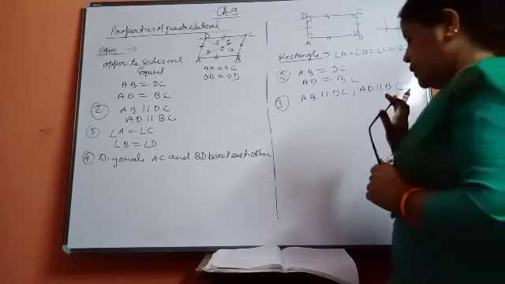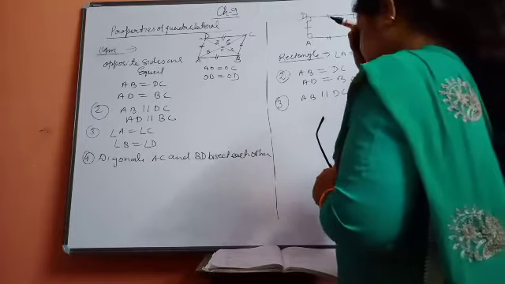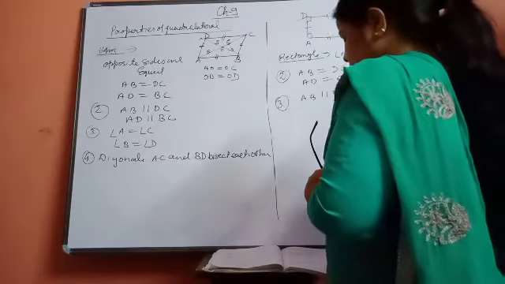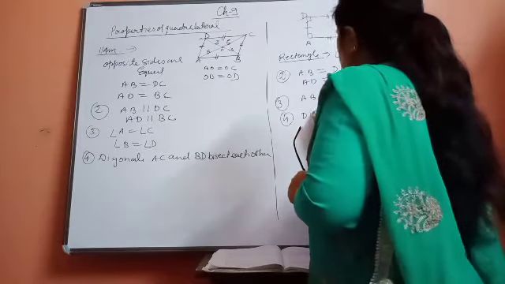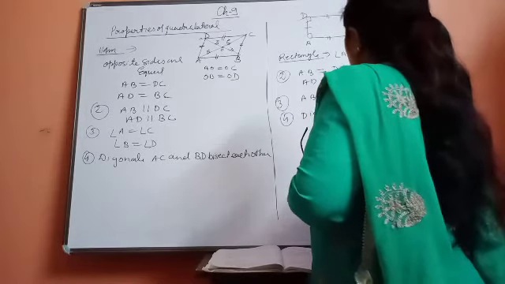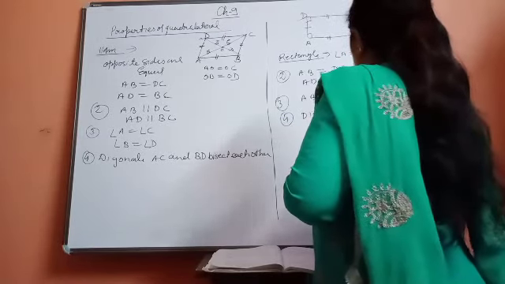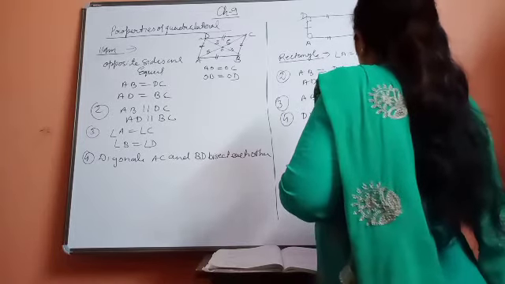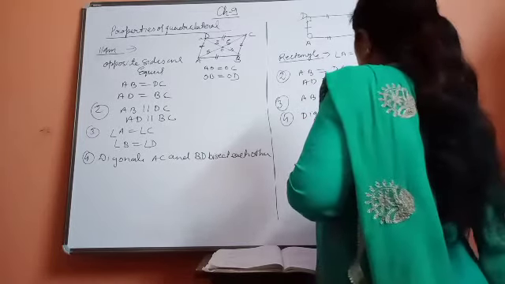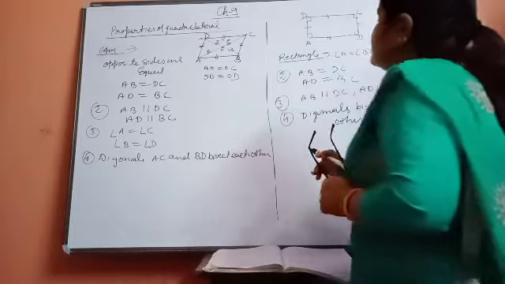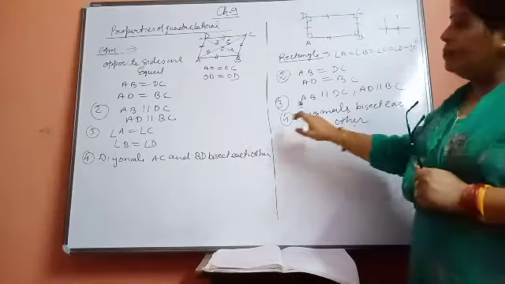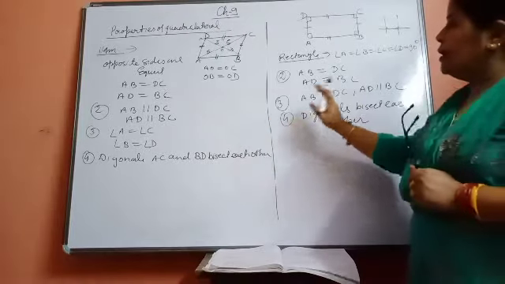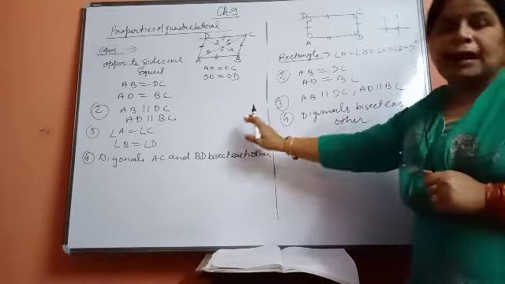Now what is the next thing? That is, diagonals bisect each other. So you can see that the rectangle is satisfying all the properties of the parallelogram. That's why all the rectangles will be parallelograms.